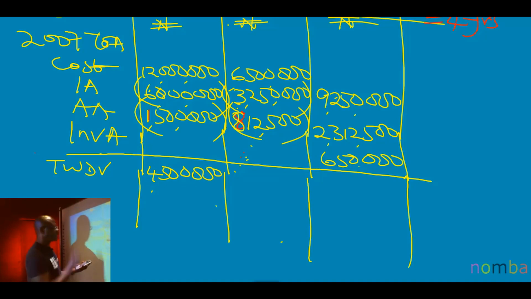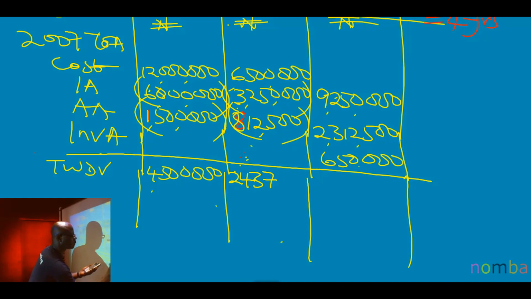And let's look at plant. Plant will be 6.5 million minus 3,250,000. Minus 812,500. What do we have? I'm having 2,437,500.